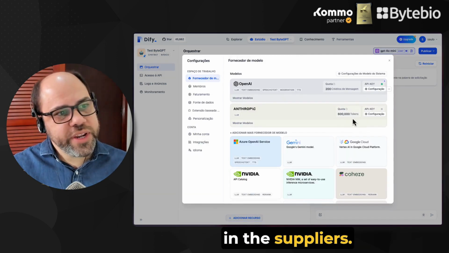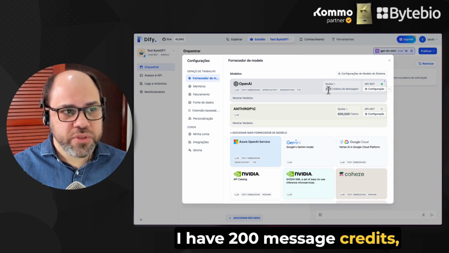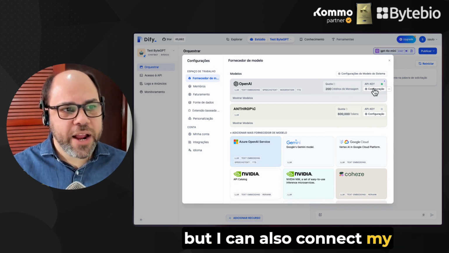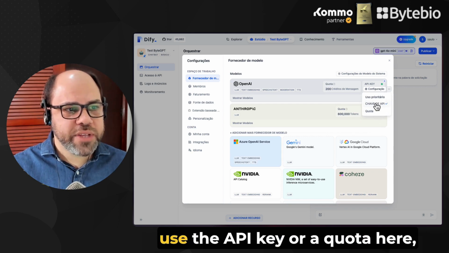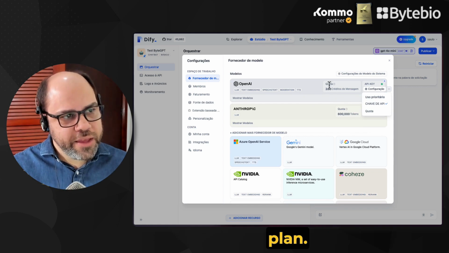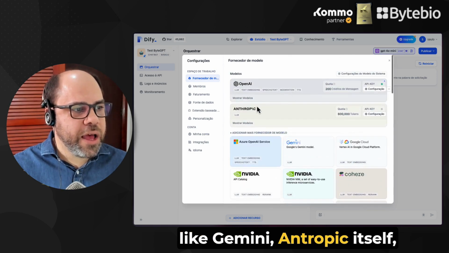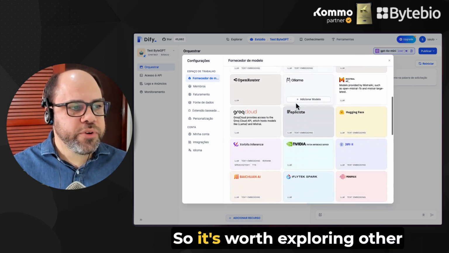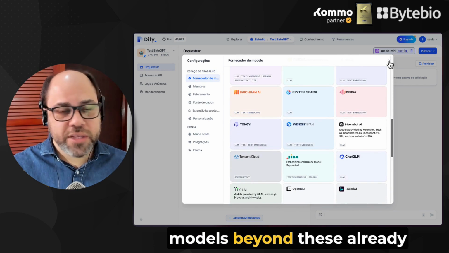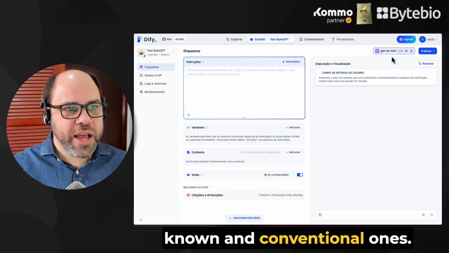And up here, I can also choose the models I want according to the connections that I have here in the settings. In the suppliers, I have 200 message credits, but I can also connect my API and choose whether I want to use the API key or a quota here, depending on the established plan. I can connect to other providers like Gemini, Anthropic itself, and so on. So it's worth exploring other models beyond these already known and conventional ones.